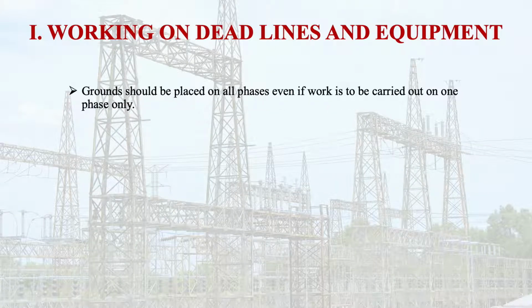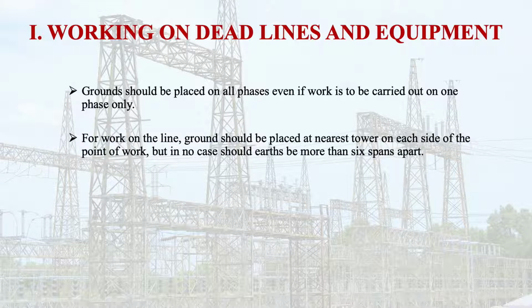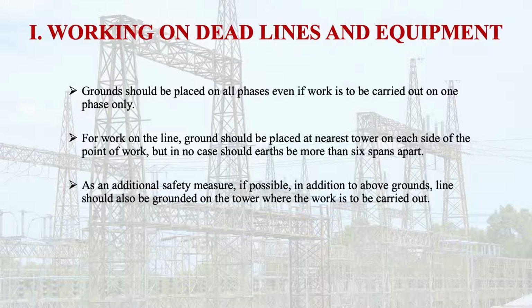Ground should be placed on all phases, even if work is to be carried out on one phase only. For work on the line, ground should be placed at the nearest tower on each side of the point of work. But in no case should earth be more than 6 spans apart. As an additional safety measure, if possible, in addition to the above grounds, the line should also be grounded on the tower where the work is to be carried out.